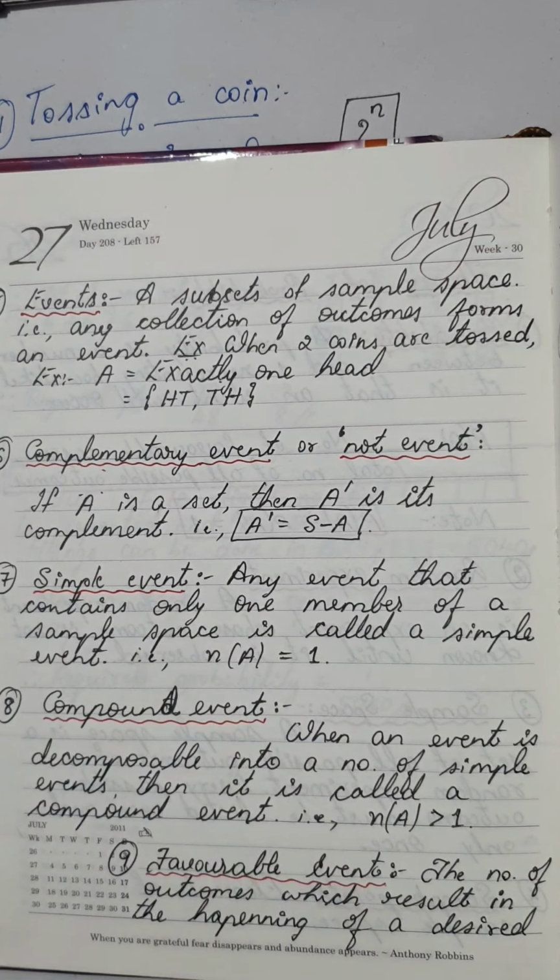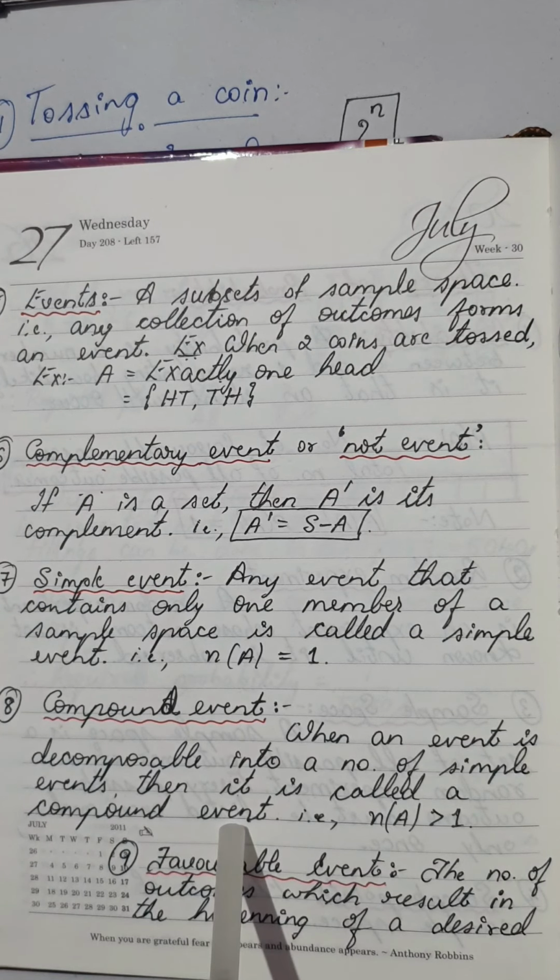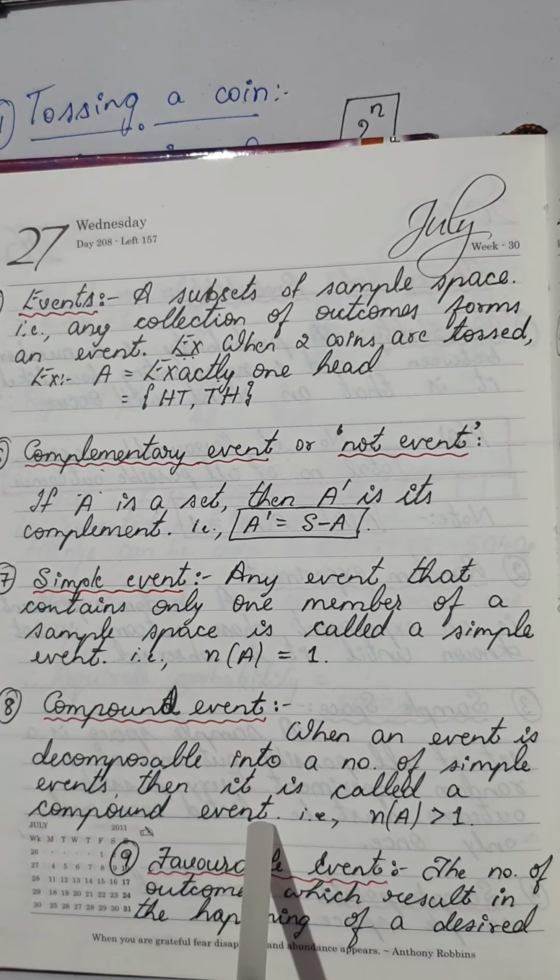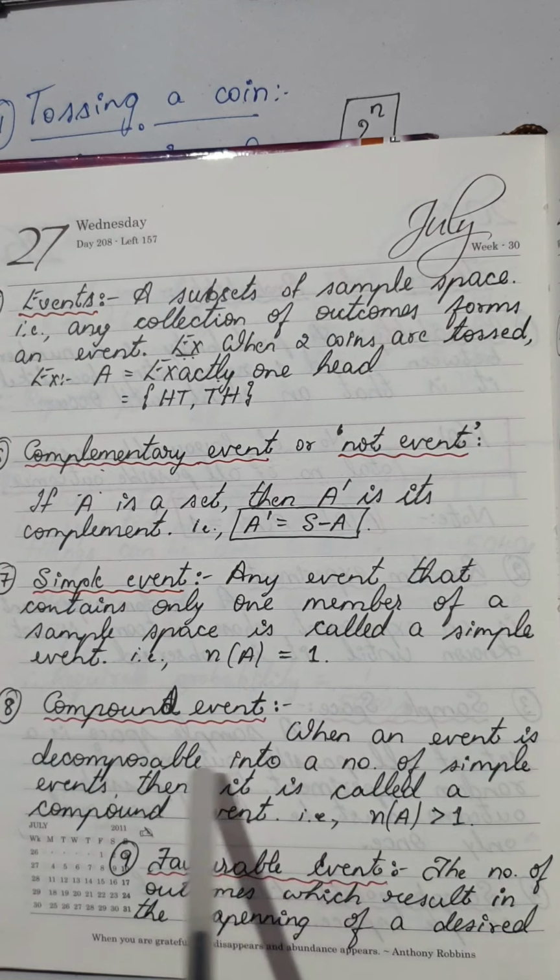So that is a simple event. Next, you have a compound event. When an event is decomposable into a number of simple events, then it is called a compound event. It's very easily understandable.